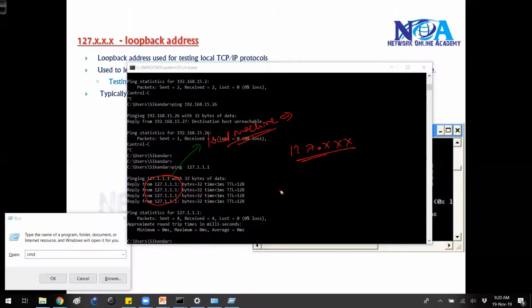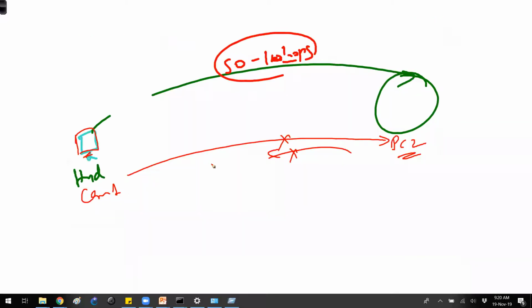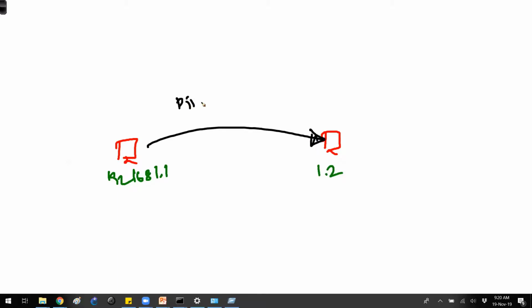It is to make sure that your TCP/IP protocols are properly installed and working, and that your NIC card, the interface card, is working or not. Let's take an example. I have 2 devices, I give an IP address to them, and I want to test the connectivity between them. I use a ping command to 192.168.1.2, and let's say I'm not able to get a reply.